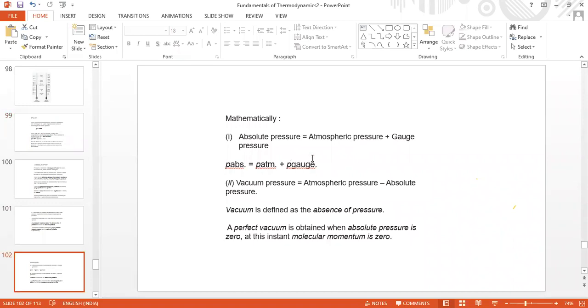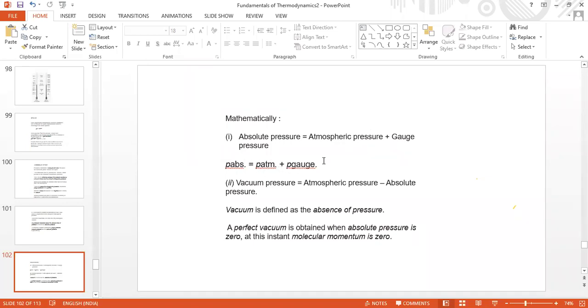This value will be given by the gauge or whatever meter is used for pressure measurement, whether it is a manometer or a pressure gauge, and it should be added to atmospheric pressure.